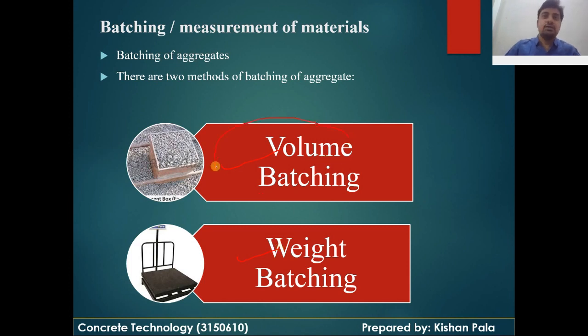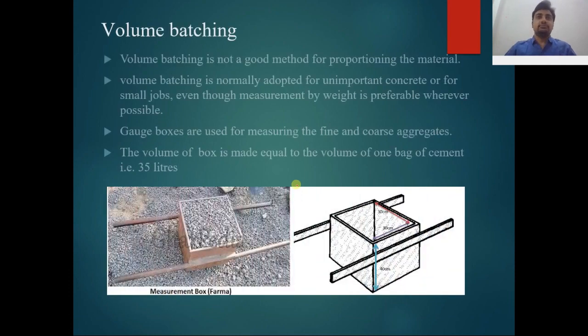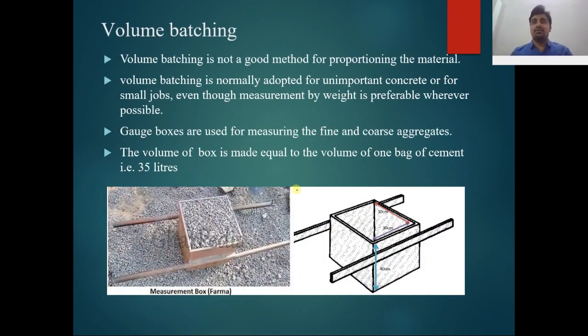Let us start with volume batching. Volume batching is not a good method for proportioning the materials for a particular design of the concrete mass, and this is normally adopted for unimportant concrete or for small jobs. You cannot use this kind of batching in important structures, and measuring by weight is preferable whenever possible.